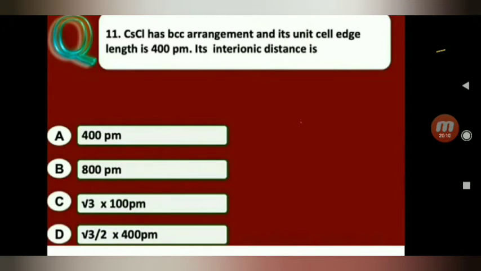Next question. Cesium chloride has BCC arrangement and its unit cell edge length is 400 pm. Its interionic distance is A, 400 pm, B, 800 pm, C, root 3 into 100 pm, D, root 3 by 2 into 100 pm. So cesium chloride has BCC arrangement.